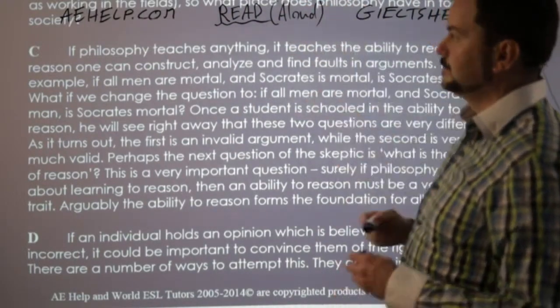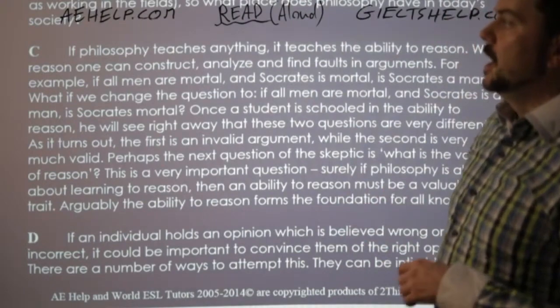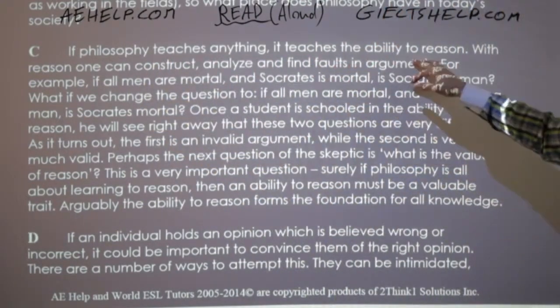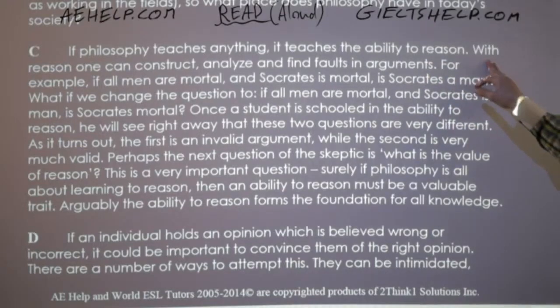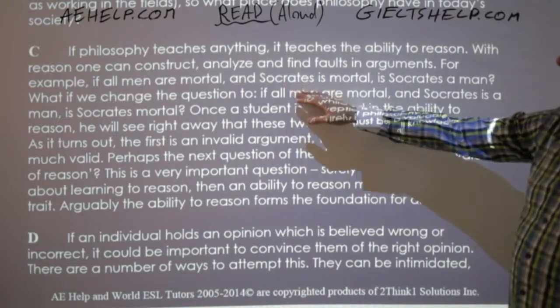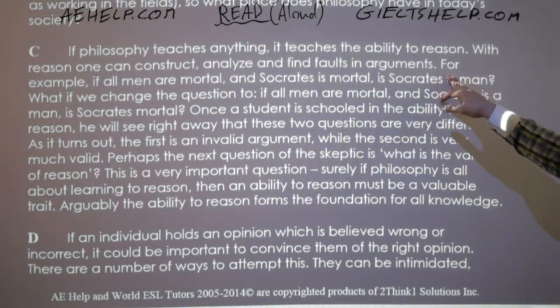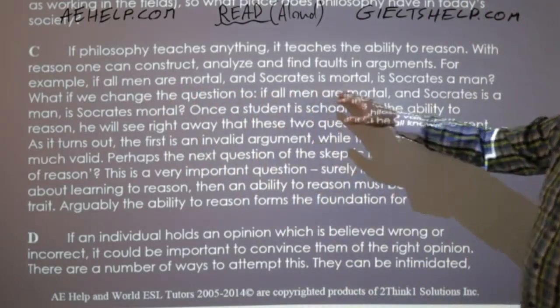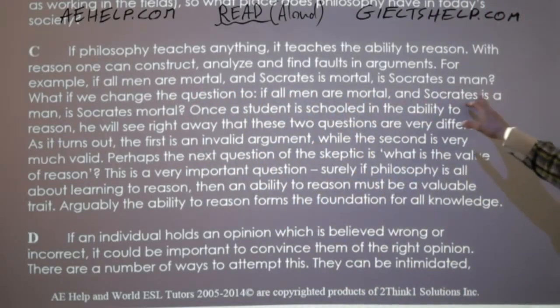All right. So, if philosophy teaches us anything, it teaches the ability to reason. With reason, one can construct, analyze, and find faults in arguments. For example, if all men are mortal and Socrates is mortal, is Socrates a man?